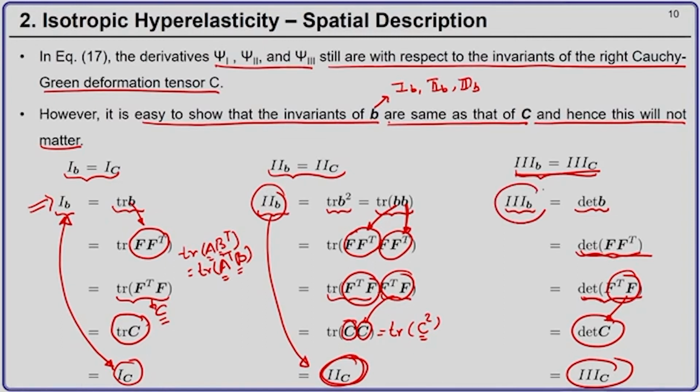So, we have shown that the third invariant of the left Cauchy-Green tensor is the same as the third invariant of the right Cauchy-Green tensor.